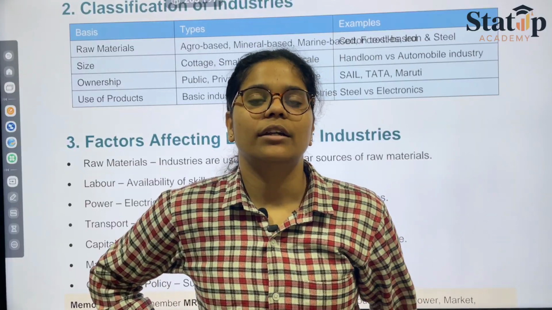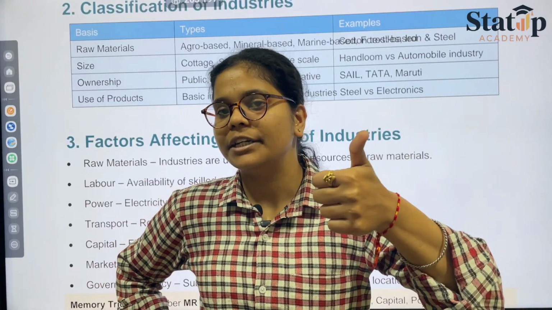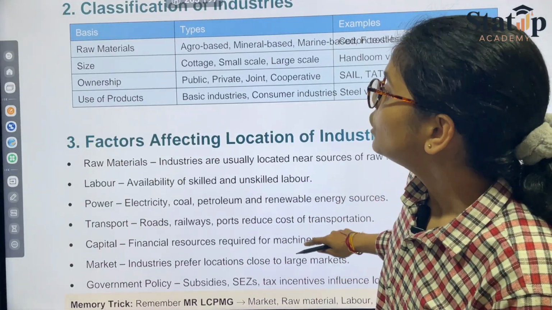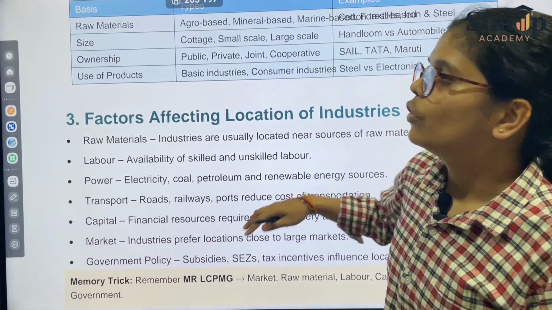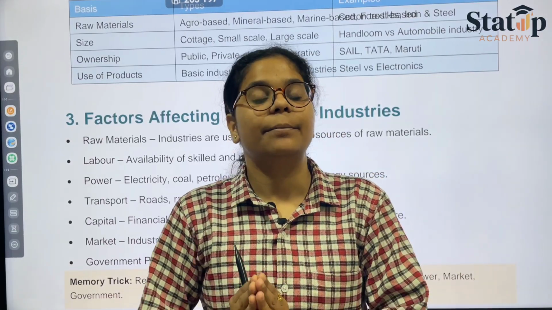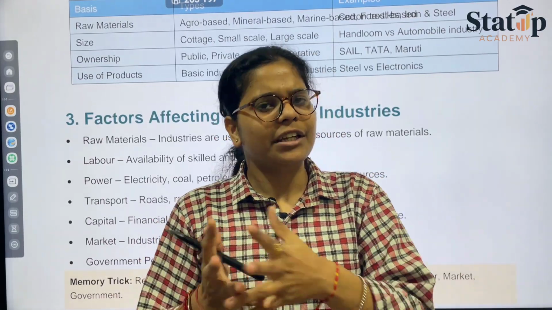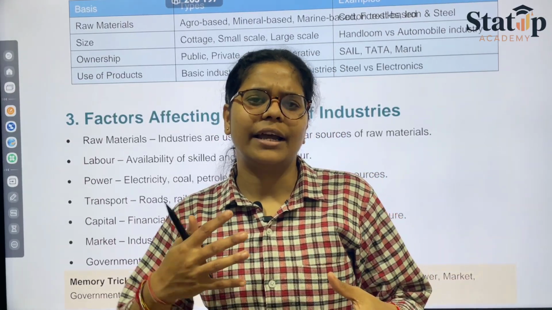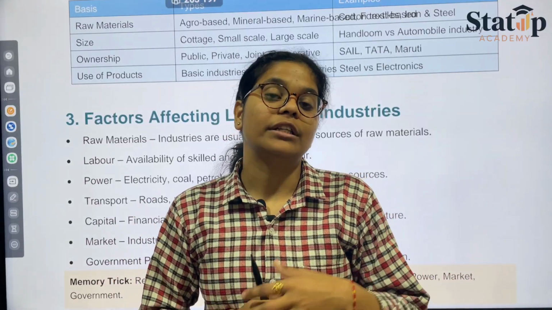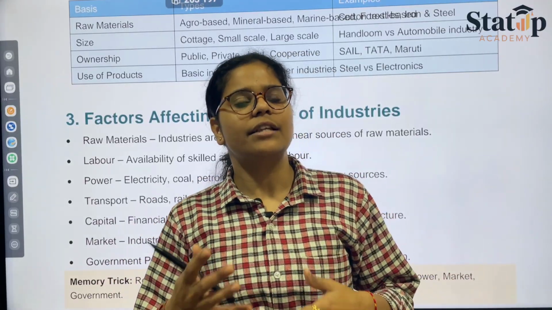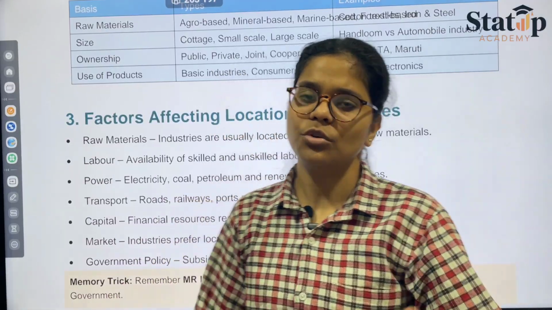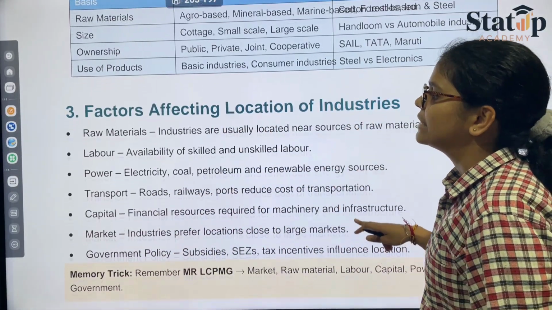So like that you can give examples of cooperative industry and public and private industry. Use of products, like what basic things are there, whether they are producing the basic items, the edible items, the furniture, or the stationery material. So like this the things depend, or they are producing the building or constructive items. So that also depends. So what are basically the factors?